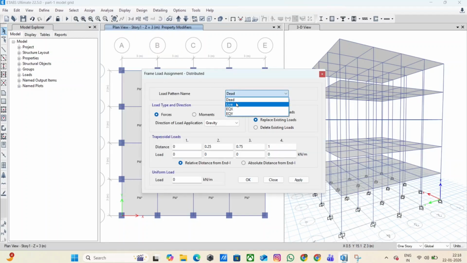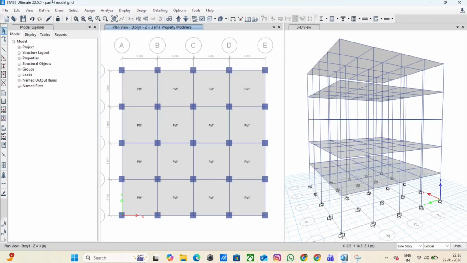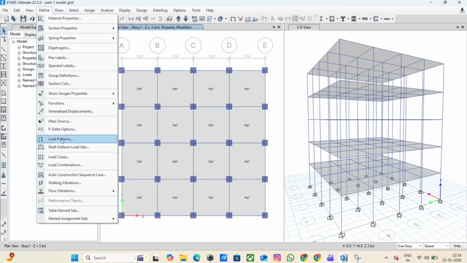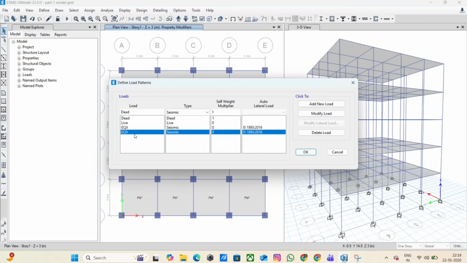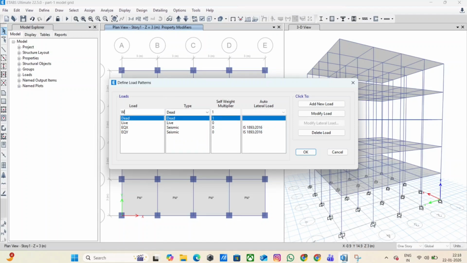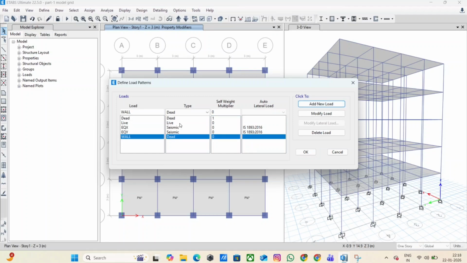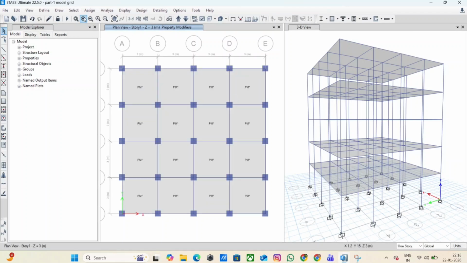Define and apply wall loads. Now we will define masonry wall loads. Go to Define, Load Patterns and create a new load pattern named Wall. Now calculate wall load using wall thickness, story height, density of masonry, and deduction for beam depth. Convert this into a line load in kN per meter.